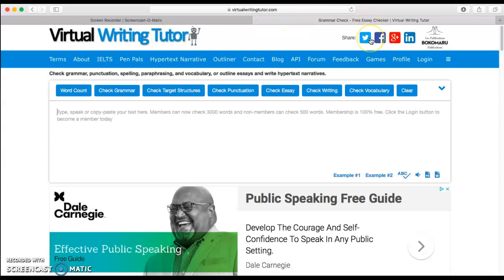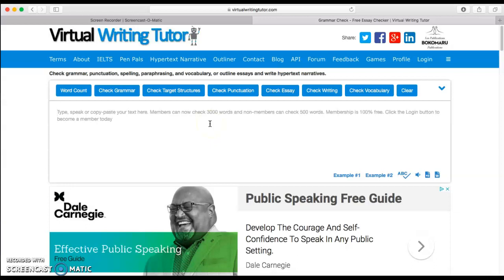In the top right corner of the screen there are different icons that you can press to redirect you to different websites like Twitter and Facebook. At the top of the screen in the middle there's a navigation bar that lets you explore different stuff about the website: the terms, what it's about, how to contact them, there's a blog, there's different games also, which is pretty cool. So let's get to the point about the Virtual Writing Tutor.